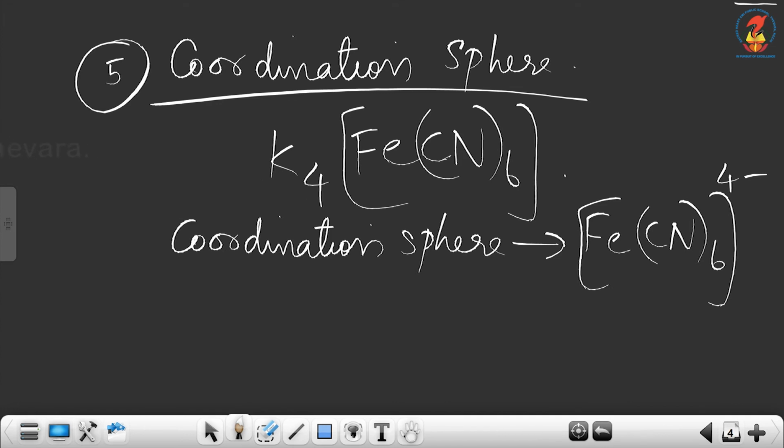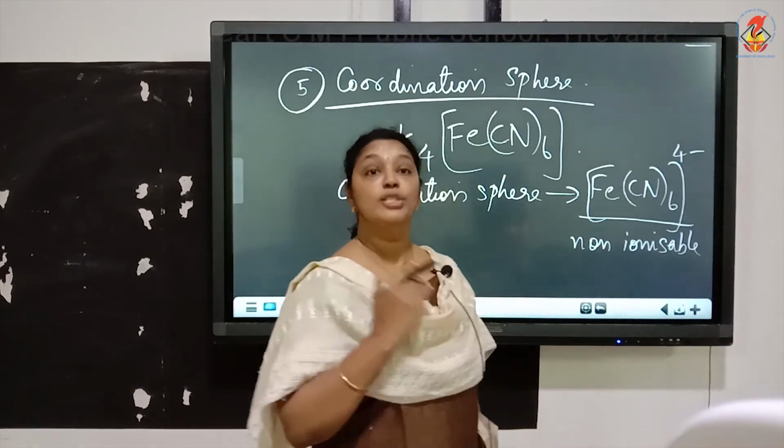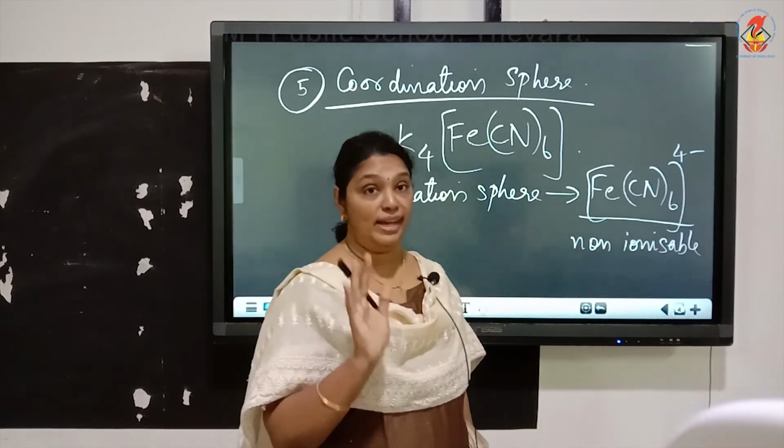Now this coordination sphere or the complex or the coordination entity, this part is non-ionizable. So you cannot dissociate this into Fe2+ and CN- ions. This part, whatever is written inside the square bracket, is non-ionizable.